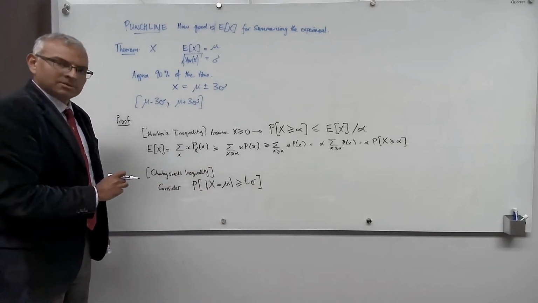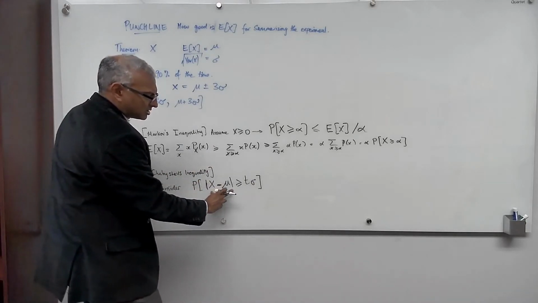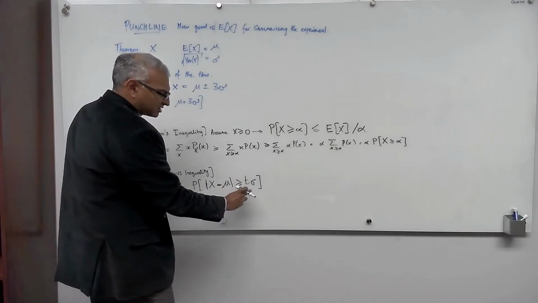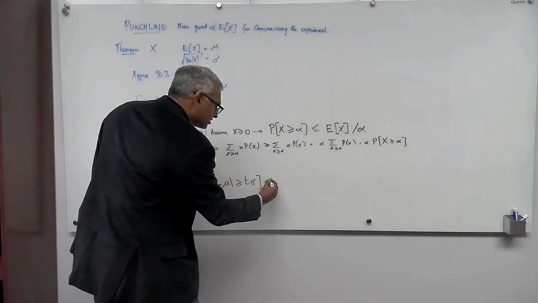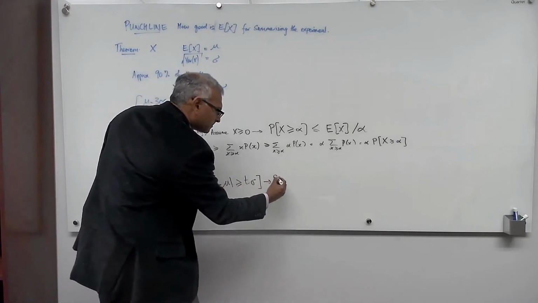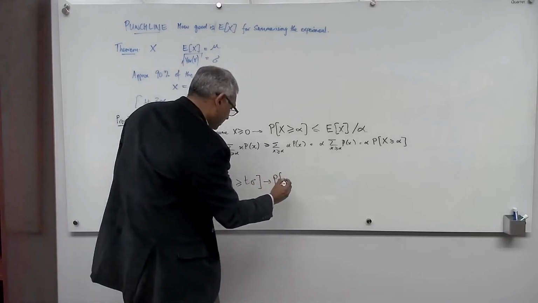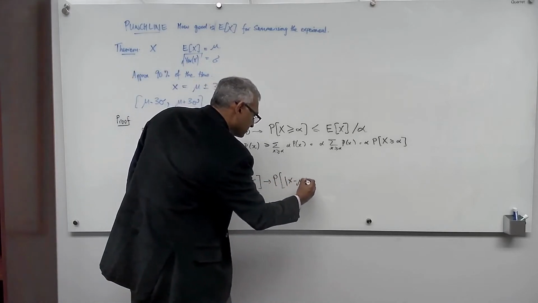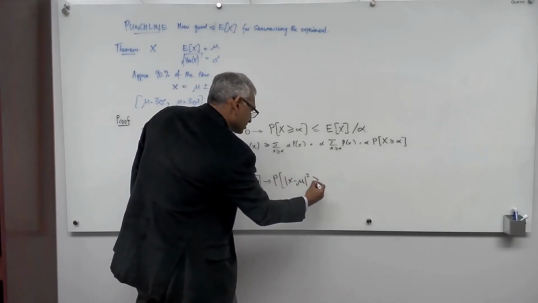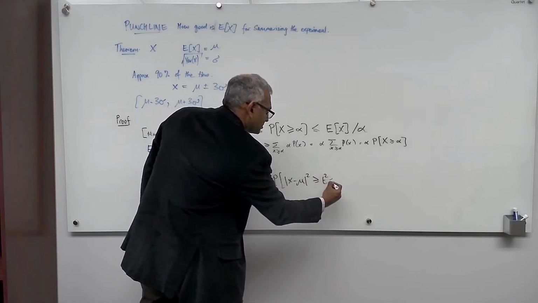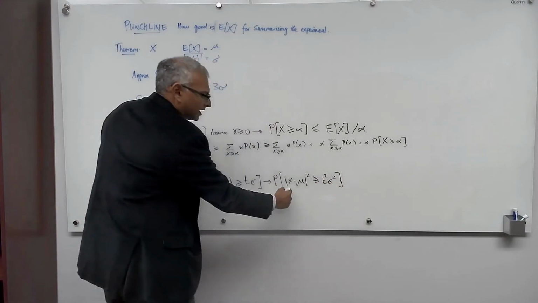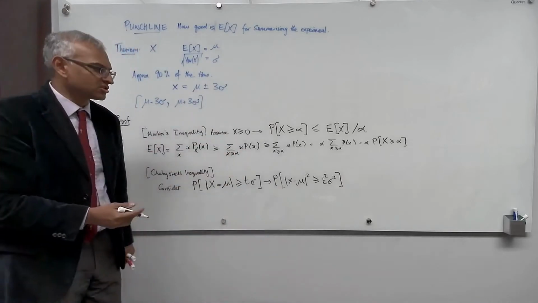Well, if this deviation is larger than t sigma, then that is the same as the probability that the deviation squared is larger than t squared sigma squared. X minus mu squared is larger than or equal to t squared sigma squared. And x minus mu squared is just the deviation squared.